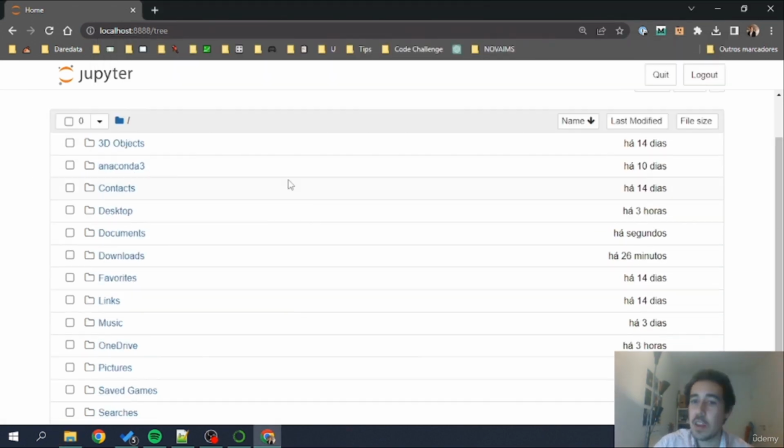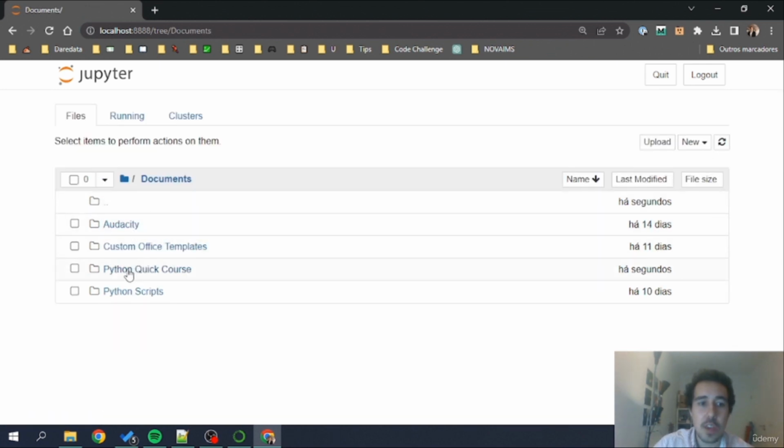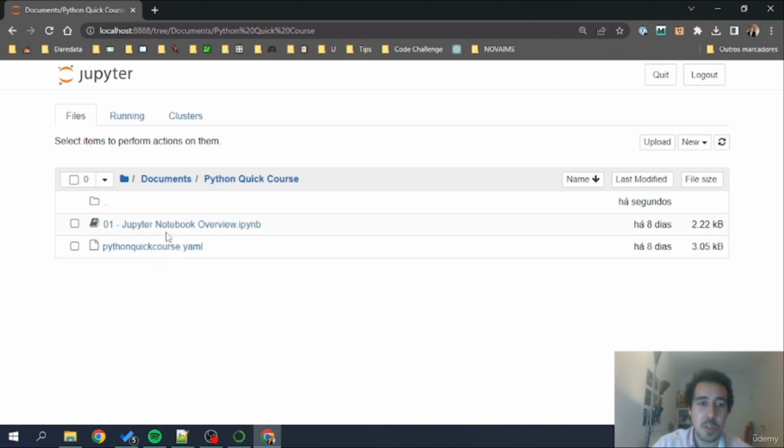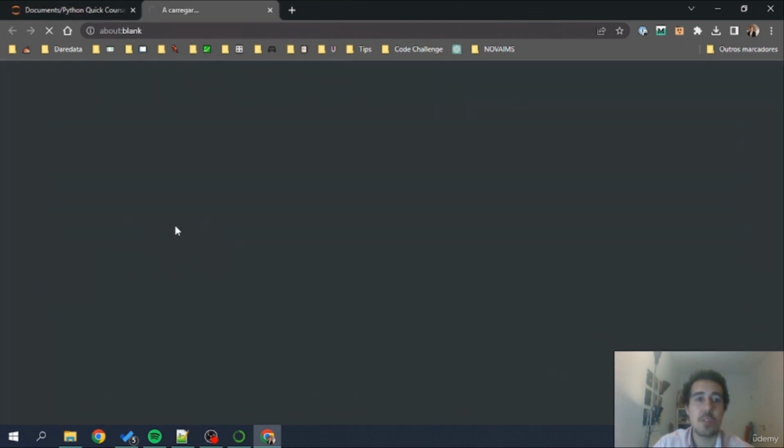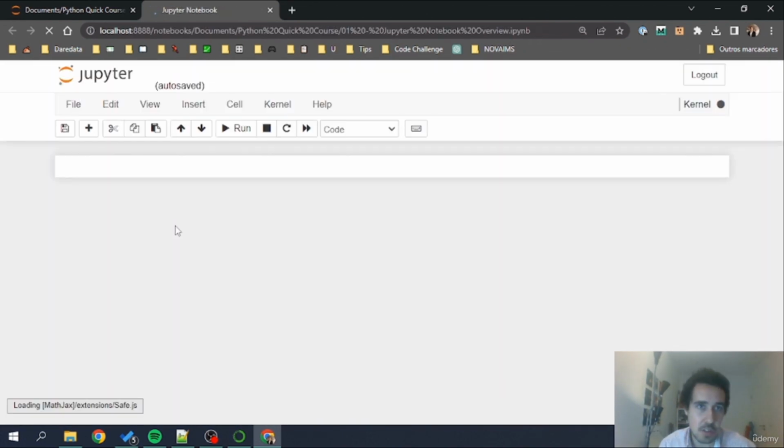Now if I go to documents, I should have here a new folder called Python Quick Course. I'm going to use that folder to launch our notebooks. I'm going to have here the files that we are going to work on. Okay, now as you can see, I have the Python Quick Course YAML, which is the environment that I have for this Python Quick Course. You may have loaded another environment according to the course that you are doing, of course, but I'm going here for Jupyter Notebook Overview. Okay, I'm going to open this one, and this will be the notebook that we will follow throughout this lecture, this first lecture.